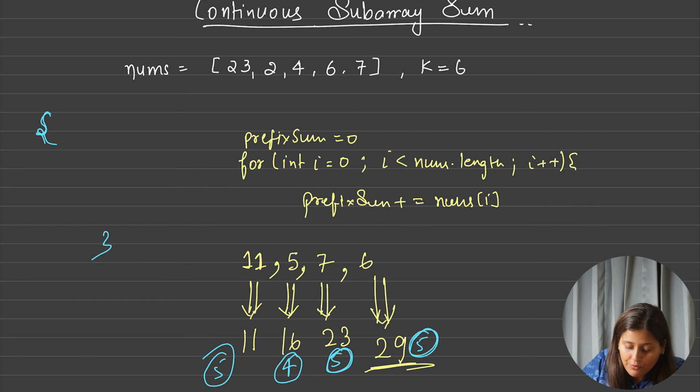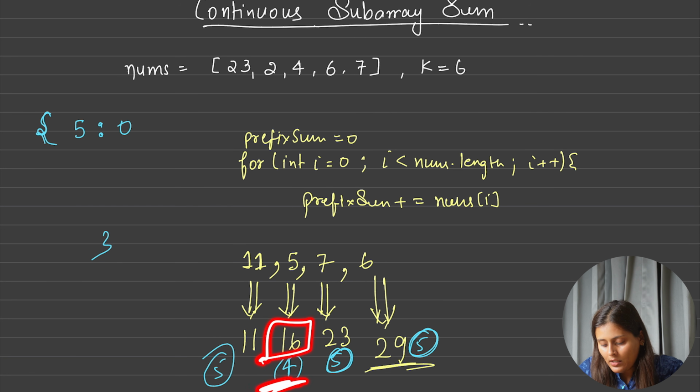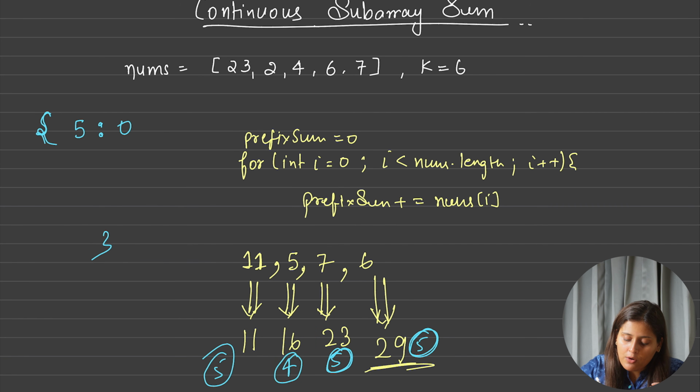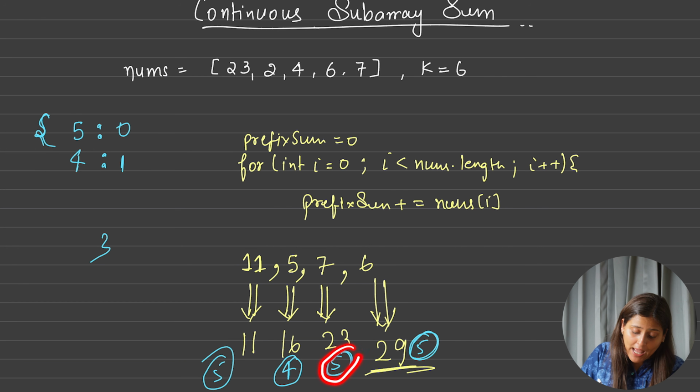So I will store 5, saying I have found some summation which has modulo 5 and the index is 0. Next time I find 16, I will not store 16. I see that modulo is 4, so can you please check, have we found modulo 4 anywhere? No, we have not found it. So let's store it at index 1. Now next time 23. With 23 also modulo 5. So you will say, yes, this 5 I have seen earlier. Where? Here at index 0.